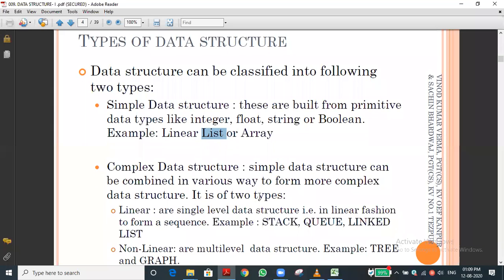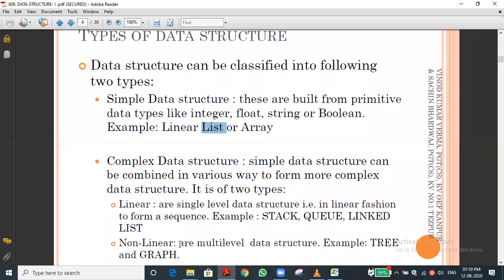Let me go to the complex data structure. I already said it is classified into linear and non-linear. Linear means stack, queue: a single level of data. You can see only one level, and only one level means we can access it very easily. Stack, queue, linked list: what they are, you can easily understand in upcoming topics. I will show a related video also.